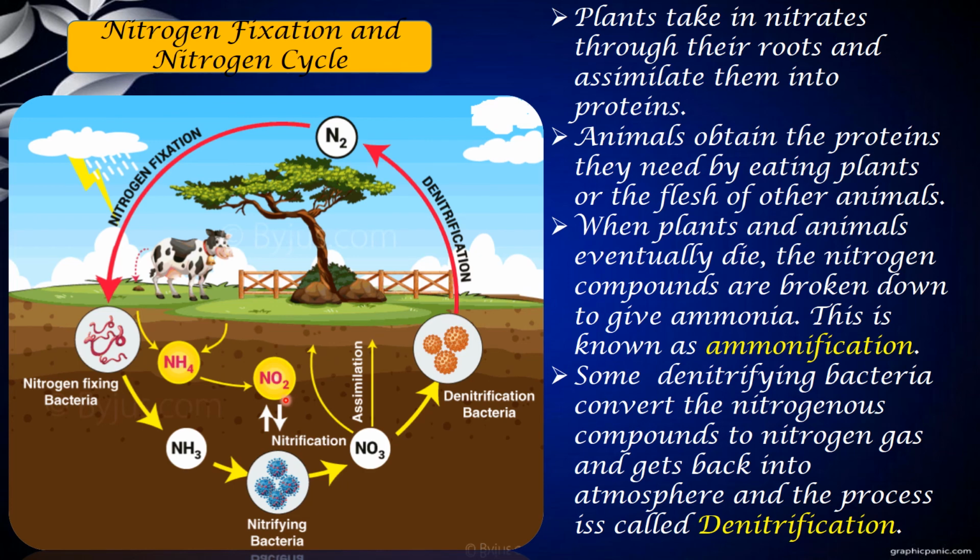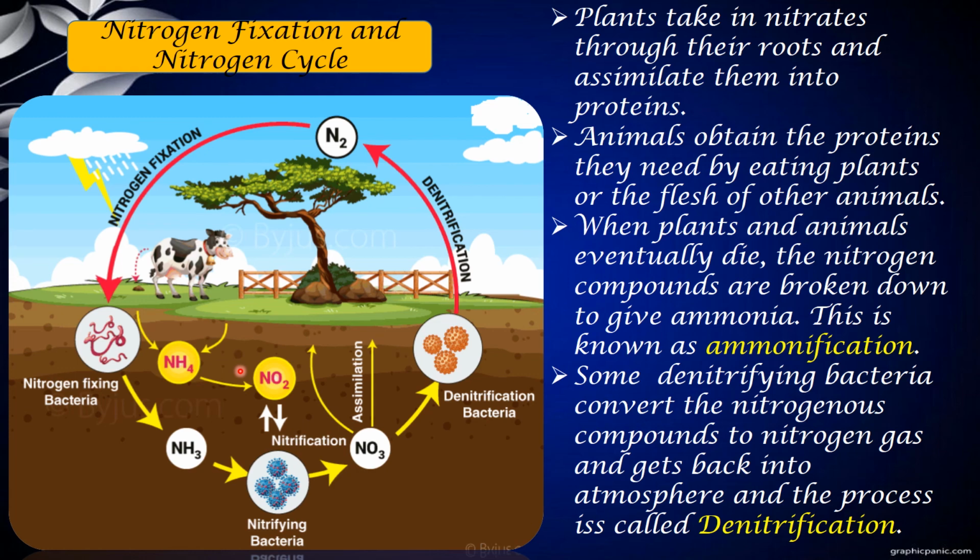This process is called ammonification, and there are some denitrifying bacteria that convert the nitrogenous compounds into nitrogen gas, which is taken back to the atmosphere and maintained in the form of nitrogen gas. So the conversion from the atmospheric nitrogen is done by microorganisms, and the conversion of the nitrates in the soil into nitrogen gas is also done by microorganisms.